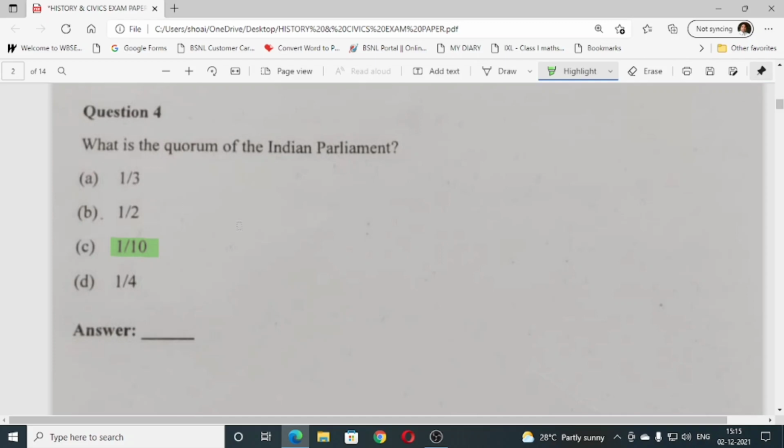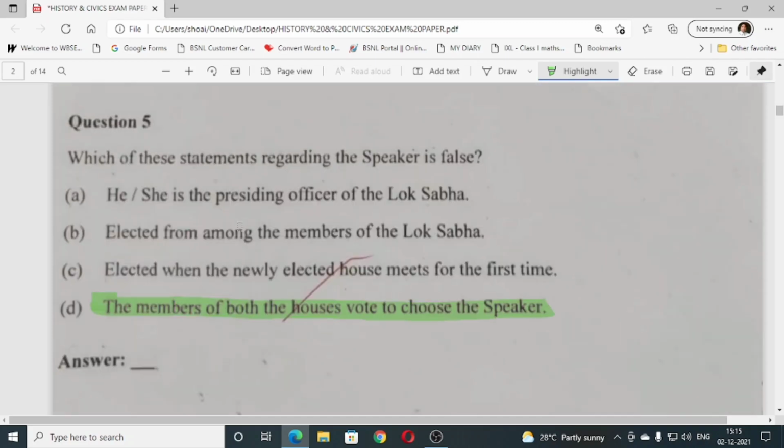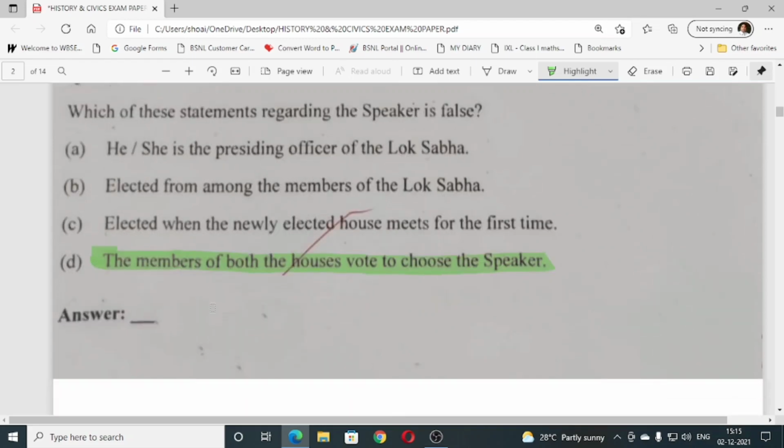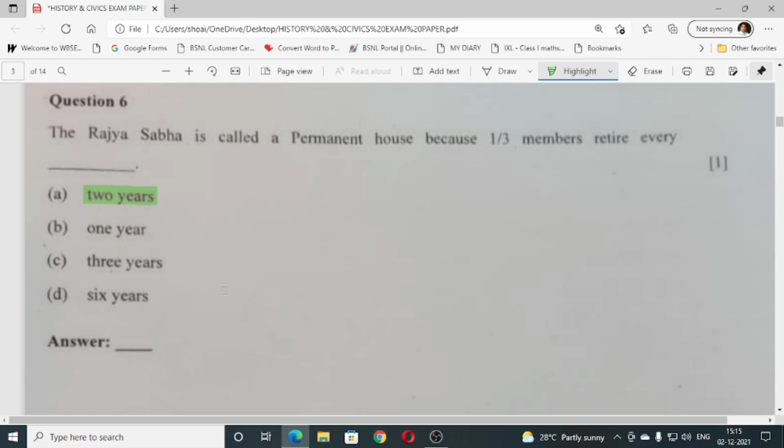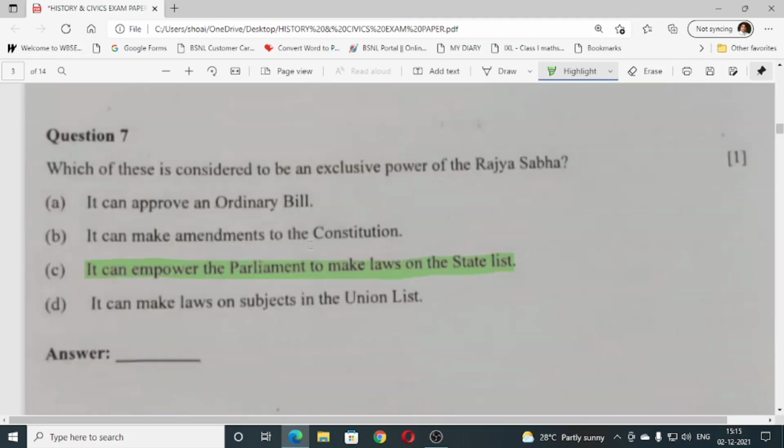Question number 4, what is the quorum of Indian Parliament? 1/10. Question number 5, which of the statements regarding the speaker is false? So last one, D, member of both the houses vote to choose the speaker, this one is the right one. Then number 6, Rajya Sabha is called the permanent house because 1/3 members retire every 2 years, every second year. Then number 7, which of these is considered to be an exclusive power of Rajya Sabha? Answer is C, it can empower the parliament to make laws on the state list.